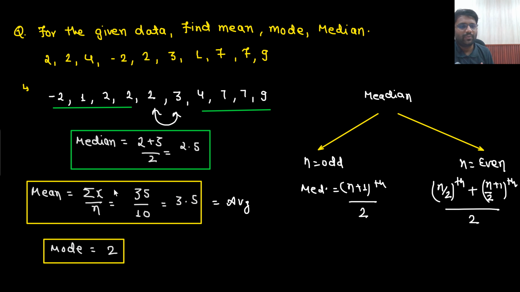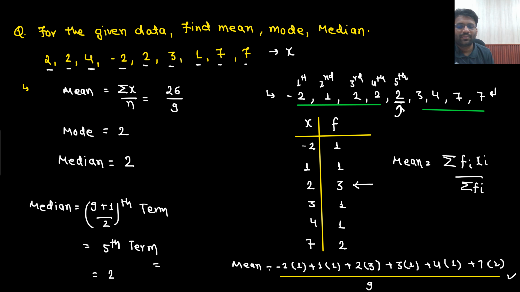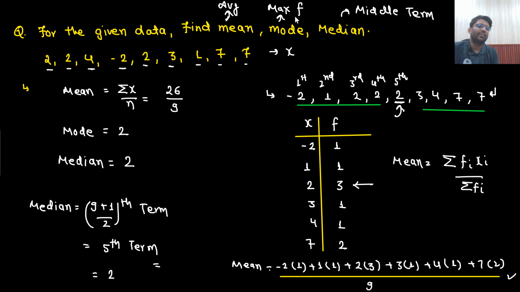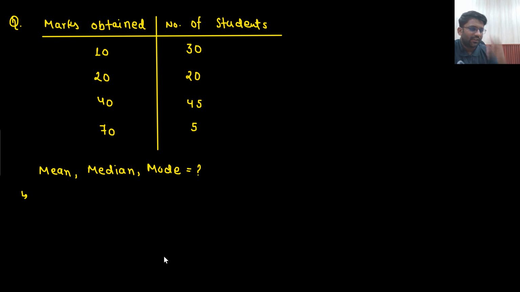Median means the middle number, the middle term. Mode means maximum frequency, the number which has appeared for the most of the time. Mean simply means average. If we need to solve these kinds of problems, how will you solve it?